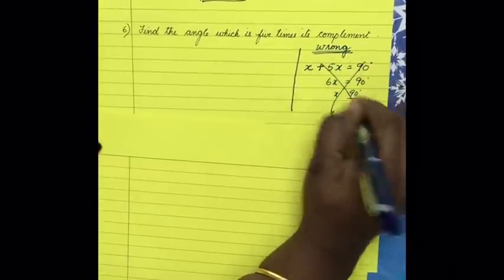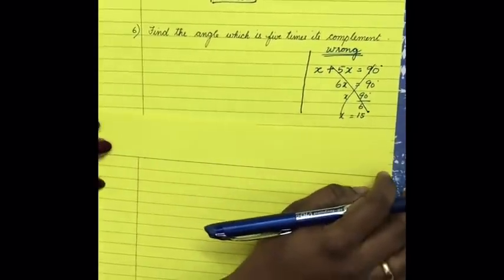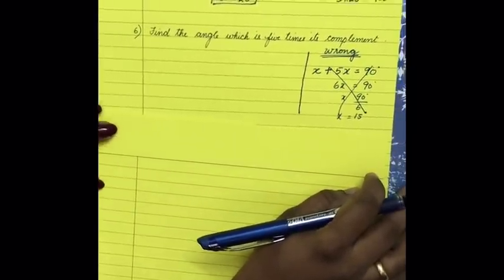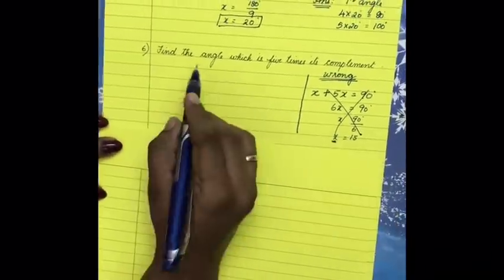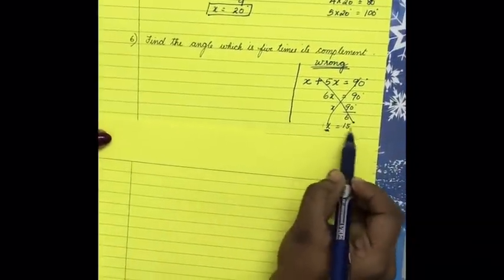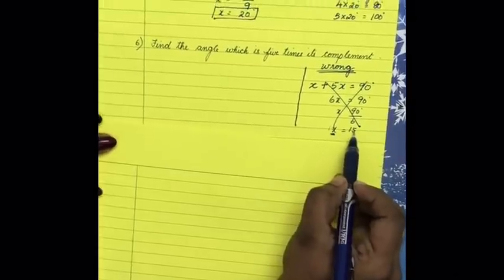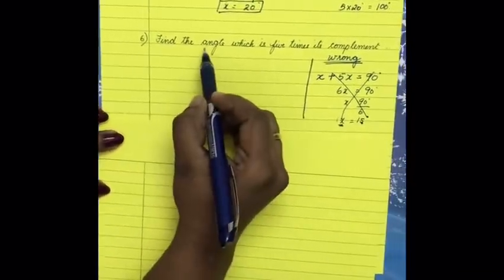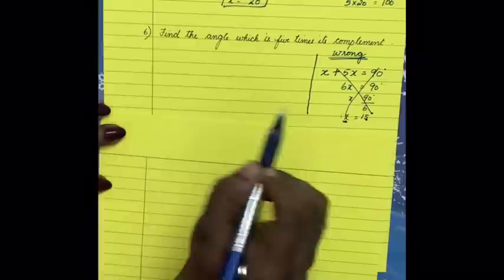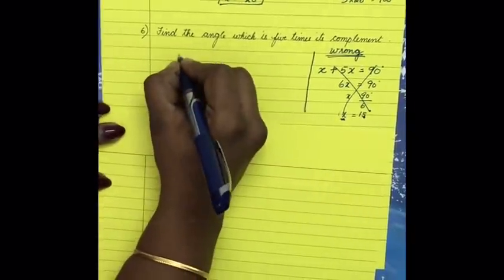Actually this is completely wrong. Why is it wrong? Because this is not the required angle. You have got the answer as the complement is only 15. But they are asking you for the required angle. So what is the mistake here is, this is the way you have to actually write.